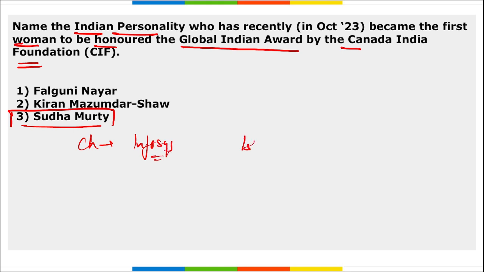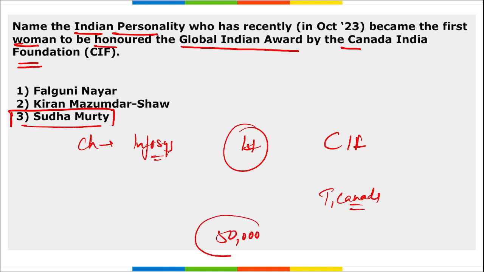She became the first woman to be honored with the Global Indian Award by the Canada India Foundation at the Indo-Canadian Gala event that was held in Toronto, Canada. Right? And the award winners received a total of $50,000 to donate to a charity of their choice. That means this amount will be donated to a choice of charity that will be selected by Sudha Murthy.